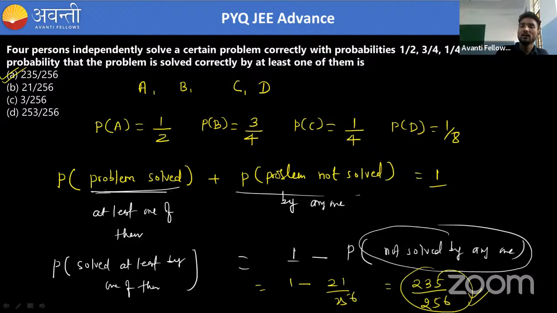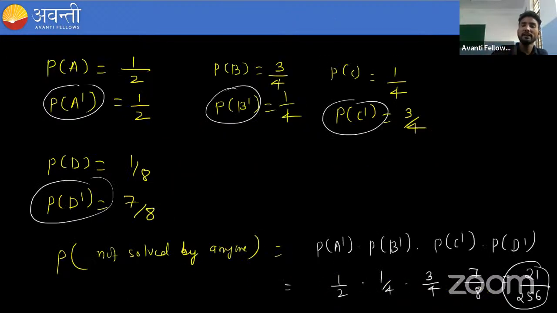For that, we have found the probability of A dash, B dash, C dash and D dash, and as we all know that all are independent events, so the probability that if no one is solving is multiplication theorem. All will be multiplied, you will get 21 divided by 256. Just subtract it by 1 minus 21 divided by 256, you will get the answer.